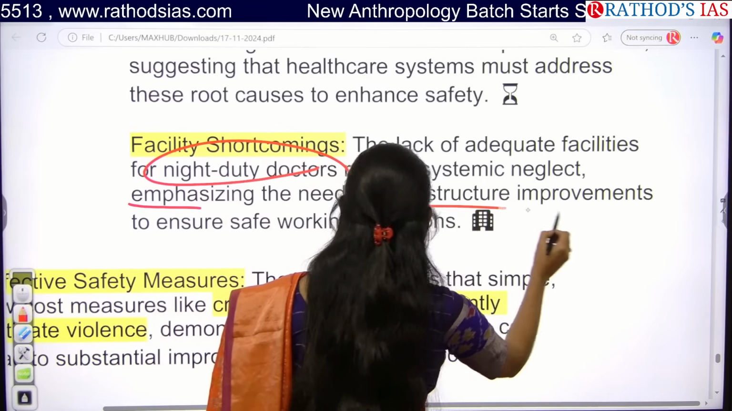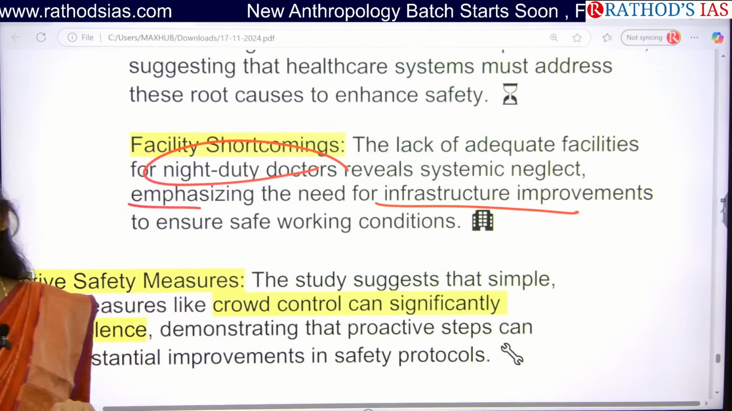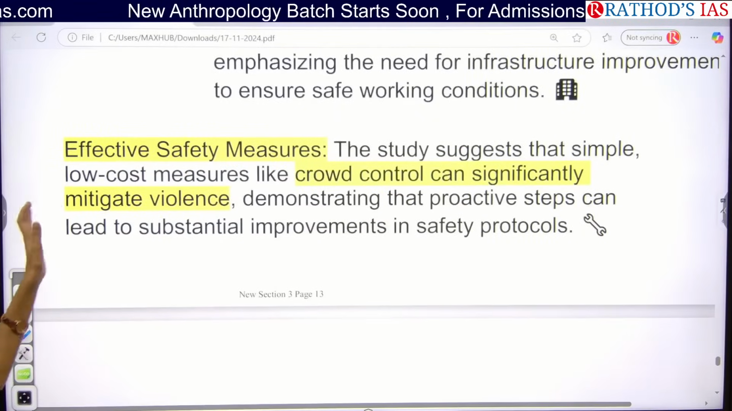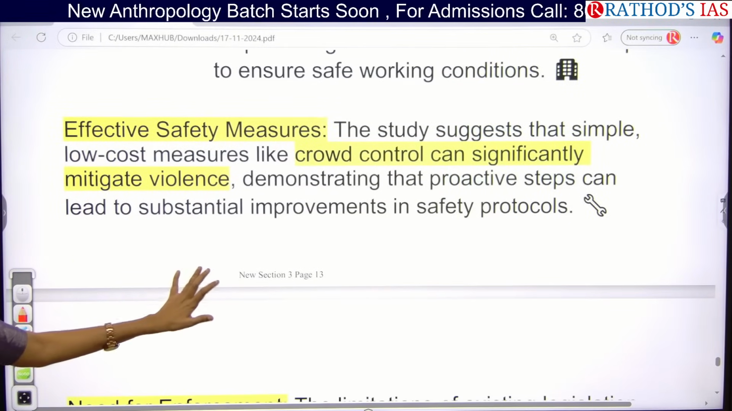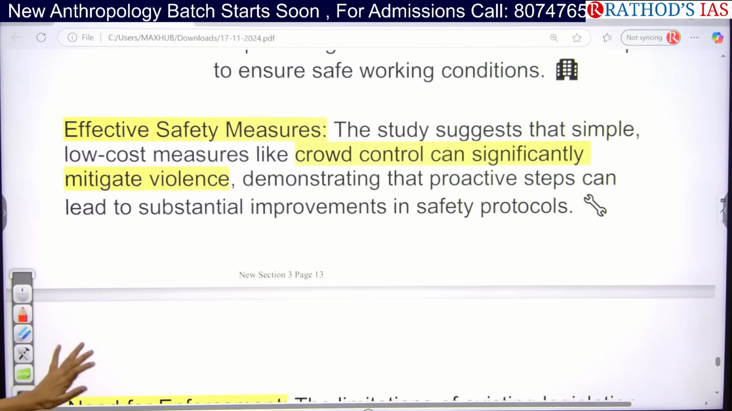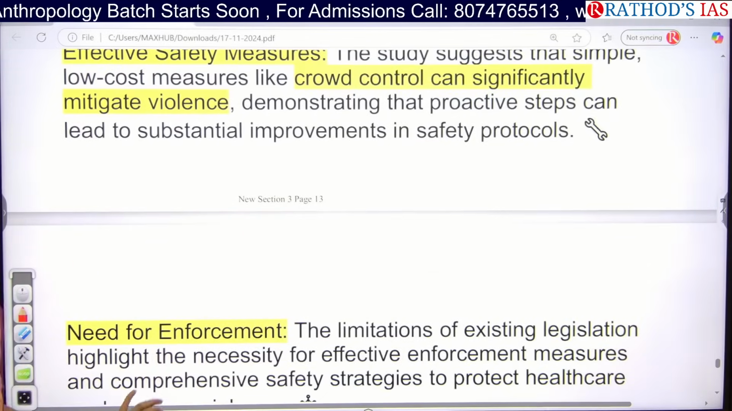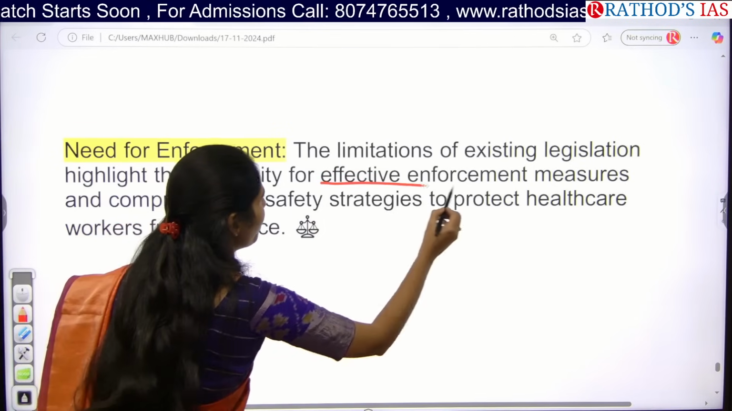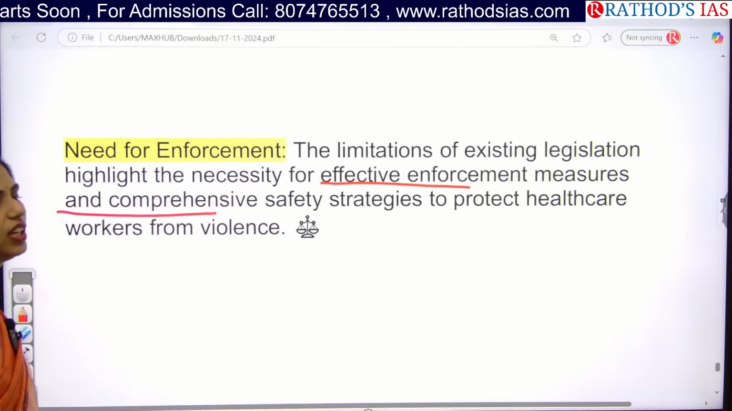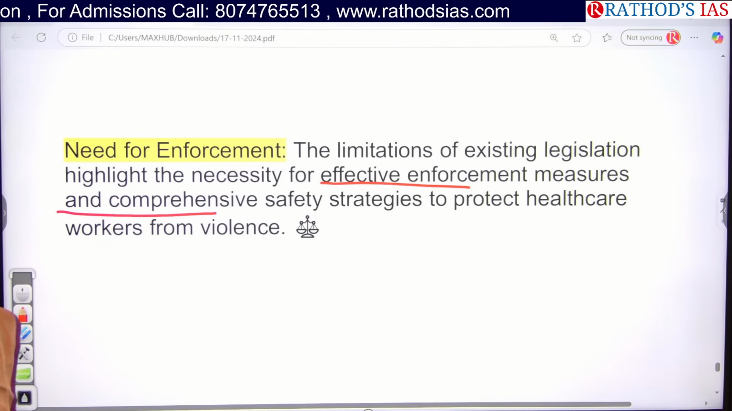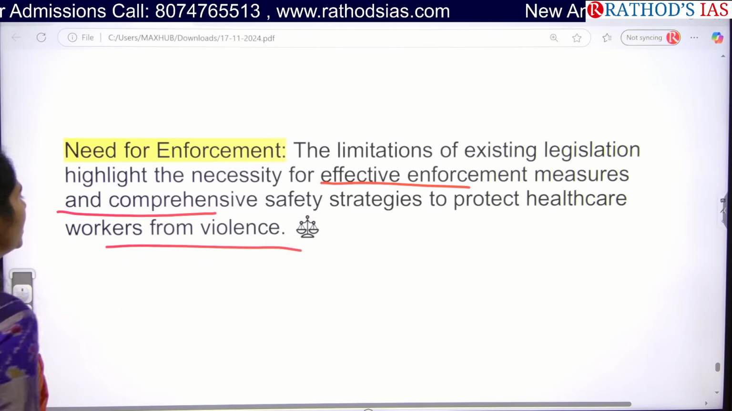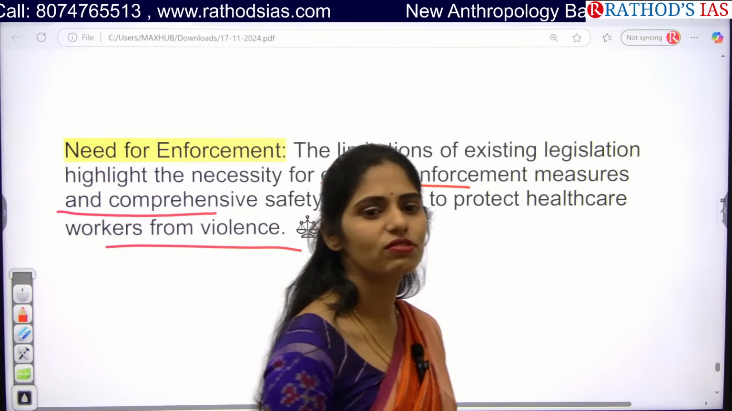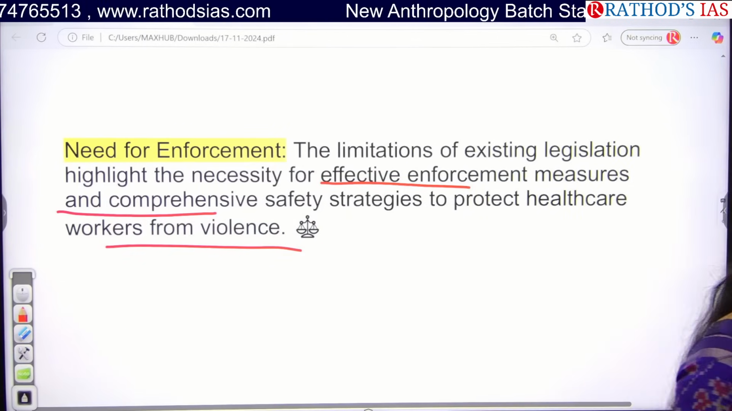So we have to improve the infrastructure so that we can ensure proper working conditions for these healthcare professionals. And we have to take safety measures as well so that we can control the crowd in these hospitals, mitigate violence and improve safety protocols. Finally, this article says that we need proper enforcement measures and comprehensive safety strategies so that we can protect healthcare workers from violence, improve healthcare facilities, and achieve sustainable development goal 3, that is well-being.